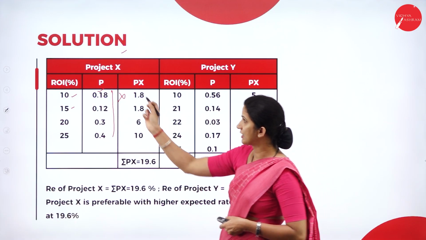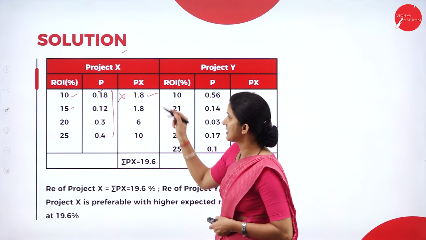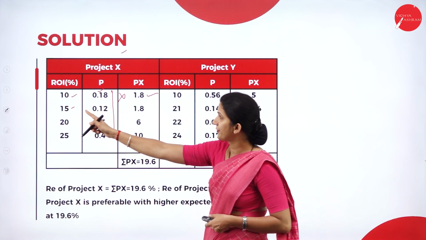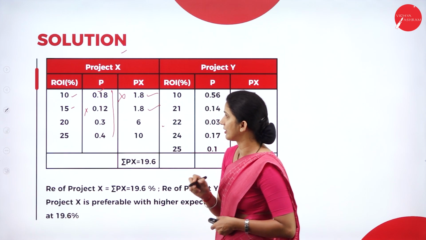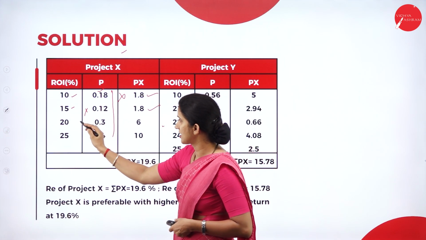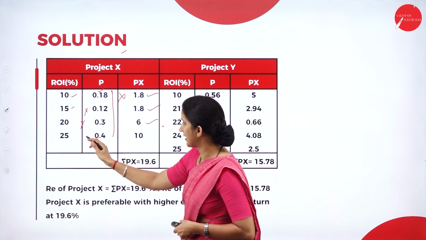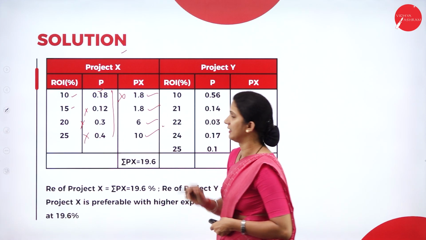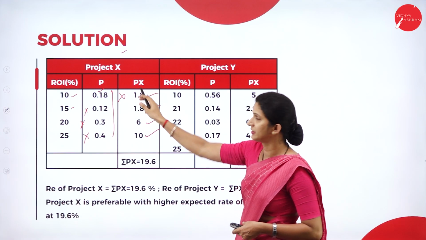So probability into ROI. 10 into 0.18, it is 1.8. Then 15 into 0.12, that is 1.8. Then 20 into 0.3, that is 6. Then 25 into 0.4, it is 10. So for project X, we have got the Px.